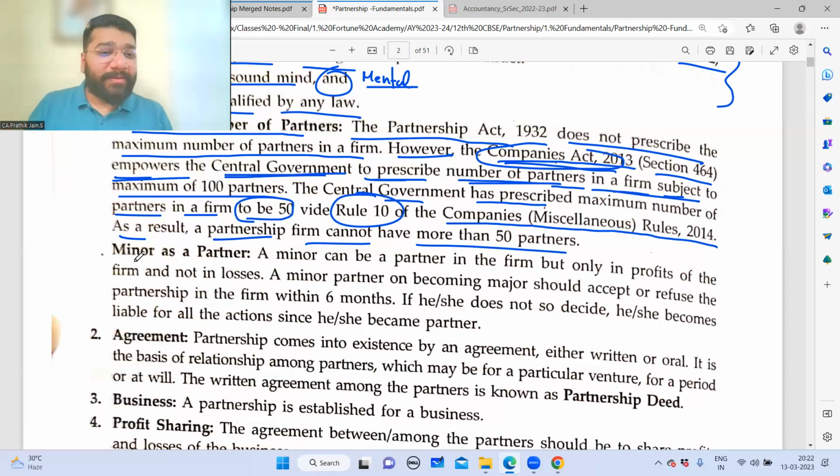Okay. Minor as a partner. A minor can be a partner. A minor can be a partner. A minor, who's a minor?